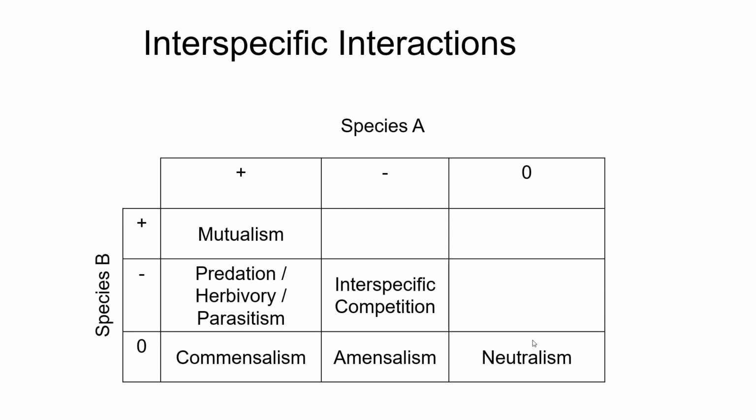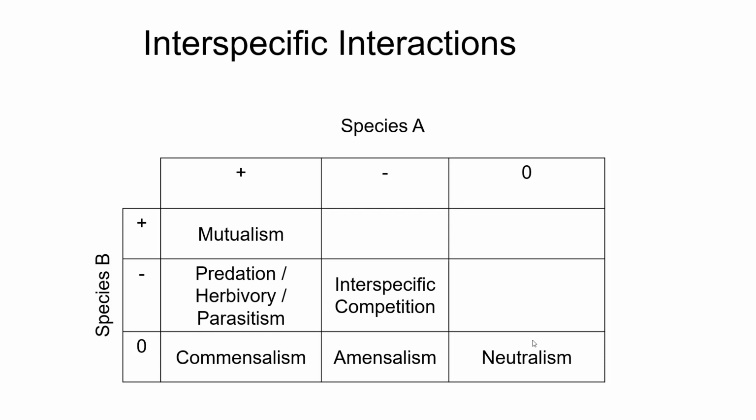Think of lichens living on Douglas fir trees. This does not affect the Douglas fir trees in the least, but the presence of Douglas fir trees is very positive for lichens, giving them a habitat. Your 0-minus is amensalism. This is where the presence of one organism has a negative interaction on the other without affecting the first.